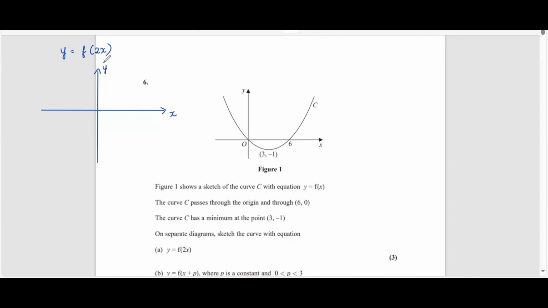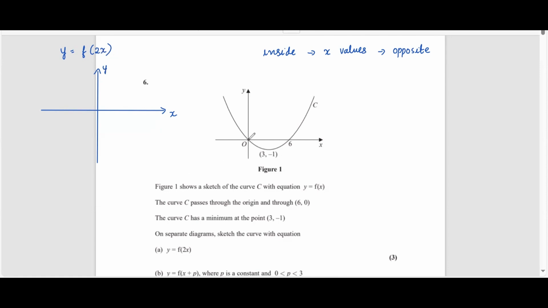So the change is happening inside the function. If the change is happening inside the function, it will affect all the x values. And we have to do the opposite of what is mentioned in the question.